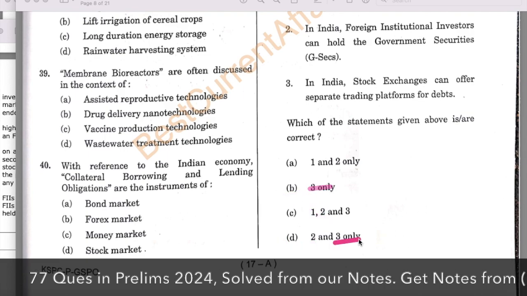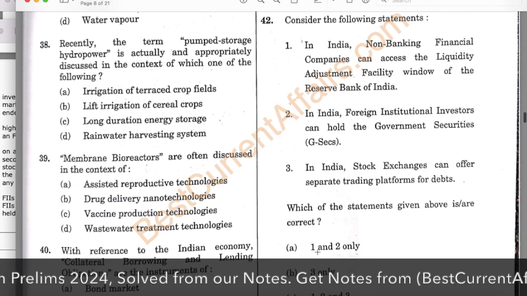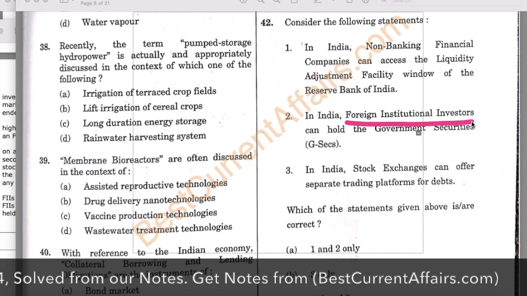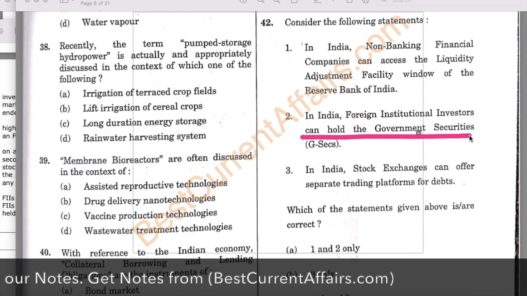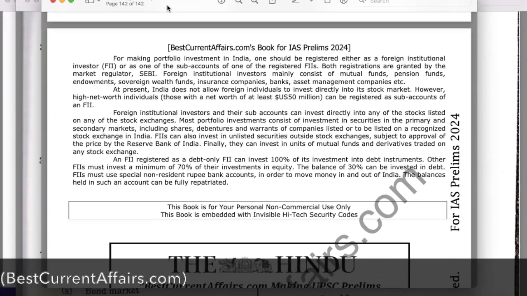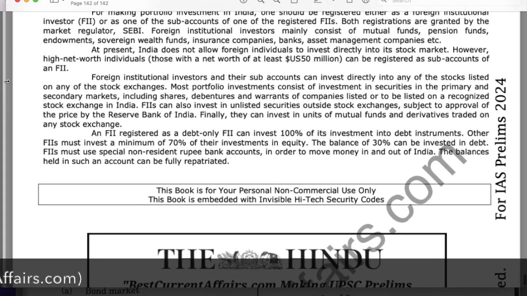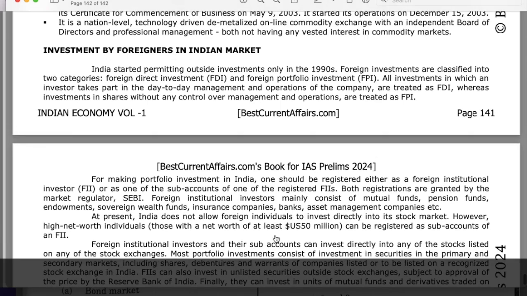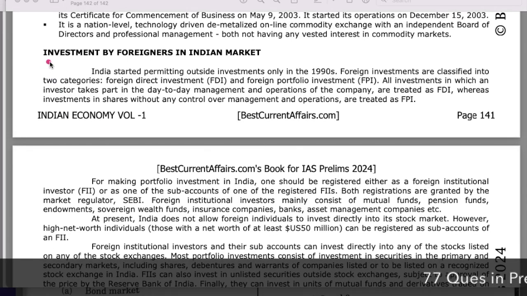3 is common. Now check the second statement, that in India foreign institutional investors can hold or invest in government securities. This statement is correct. Now see, this is our Indian economy booklet, volume 1, page number 142. Investment by foreigners in Indian market.